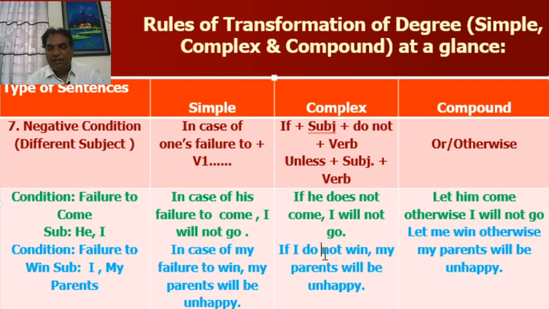Now look at the second example. If I do not win, my parents will be unhappy. Subjects are different and negative condition. In simple, in case of my failure to win, my parents will be unhappy. And in compound, let me win, otherwise my parents will be unhappy.